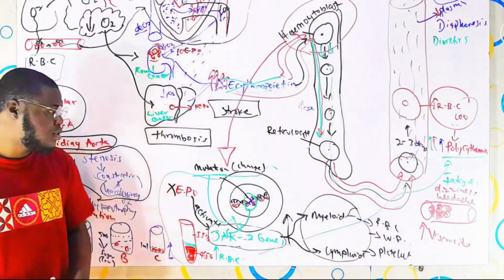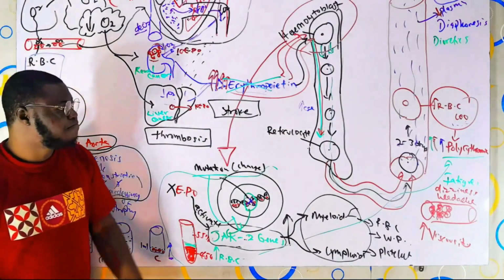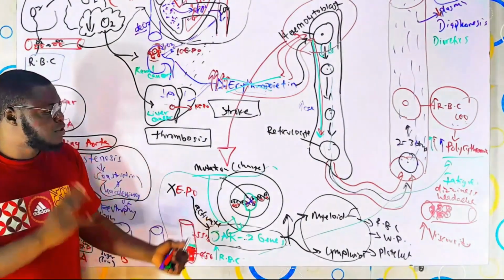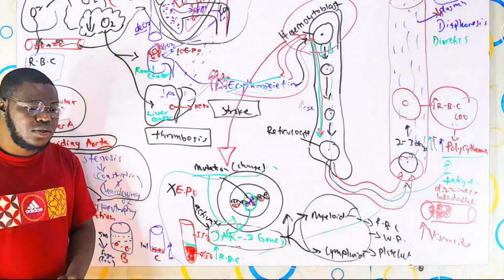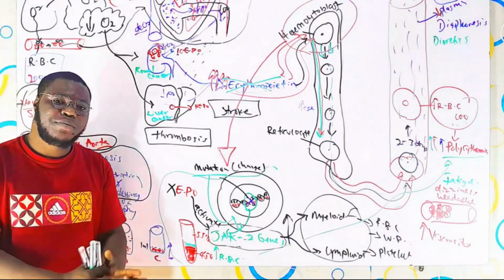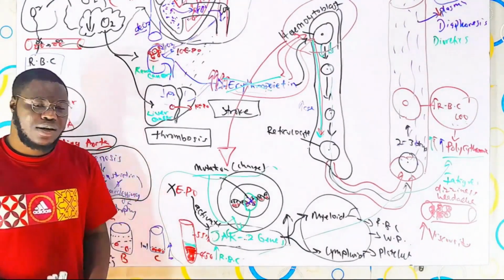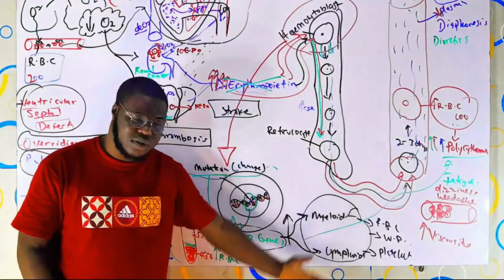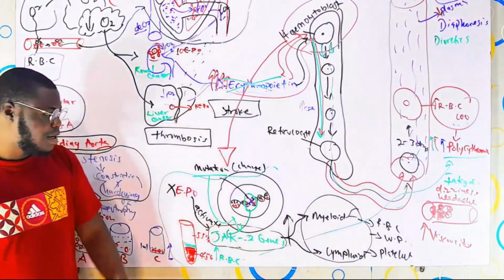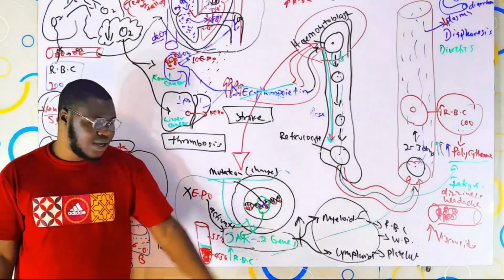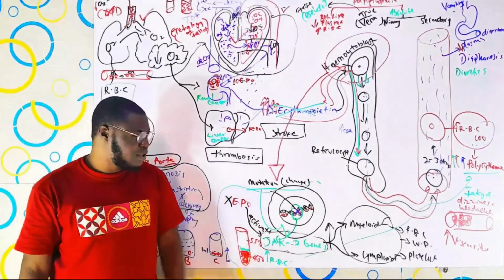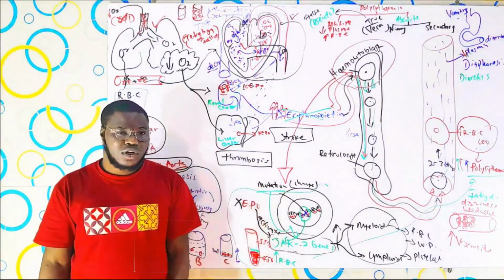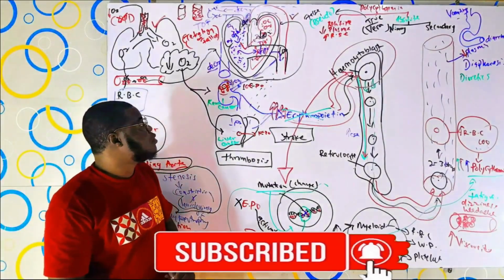So the point is, what polycythemia will cause is actually a reduction in the movement of red blood cells. Due to the increase in its viscosity, the blood gets thick. And then it causes fatigue, dizziness, headache, blood clotting, as simple as that, and so on and so forth actually. So that is just the end for polycythemia.